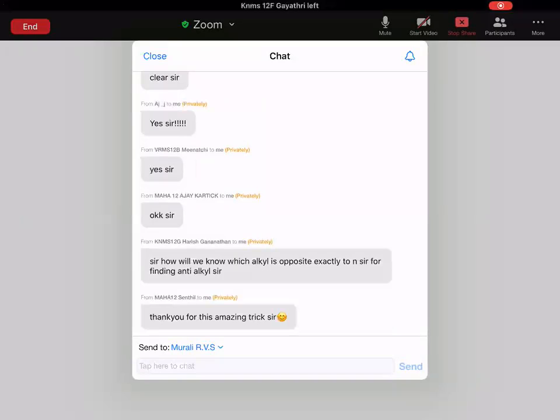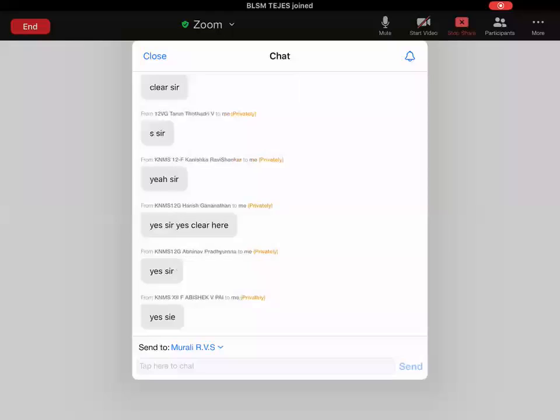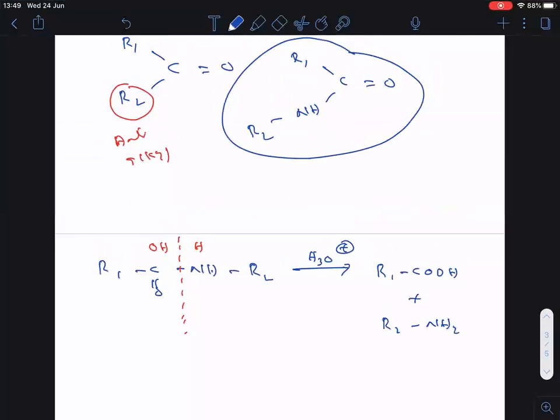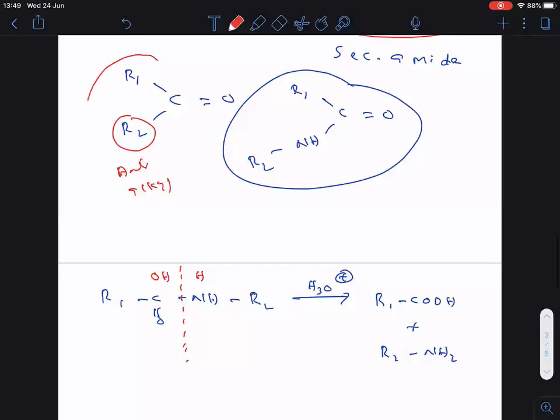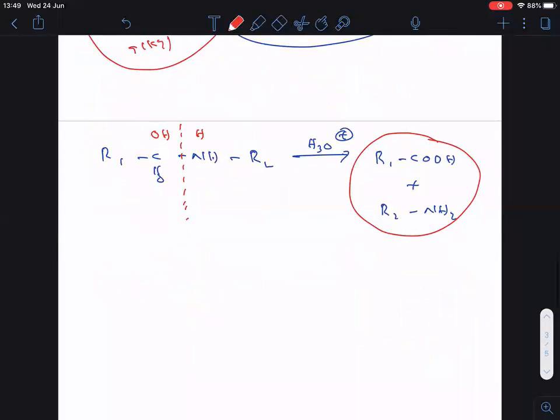Is it clear, everyone? Hydrolysis also. Please respond, everyone. Now let me go to the chat box here. Everyone, look here. Let me see the notepad. Now see clearly. Let me take the red color. This is the starting reactant. These are the final products. Followed? Now let us take one question.